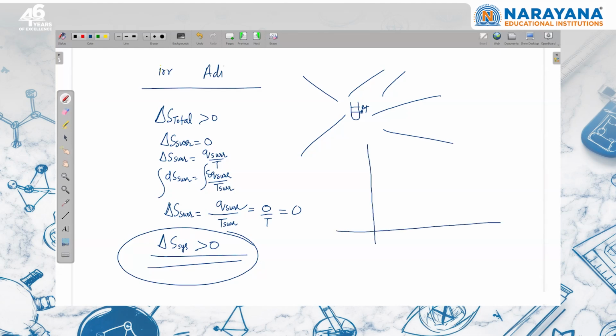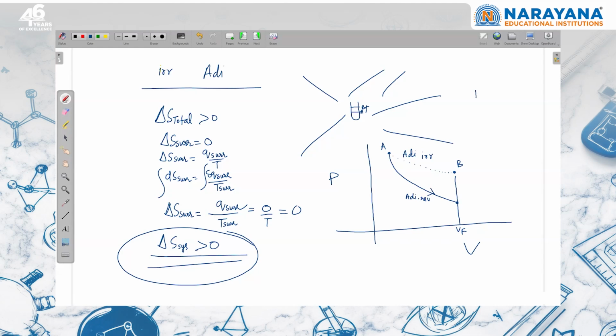Now, another way to see the same problem. Suppose an ideal gas is participating. This is a pressure versus volume graph. I'm moving from initial state A to final state B by an irreversible path. This is a dotted path. I don't know the path, so that's why it is dotted. So this is the adiabatic irreversible path. In the last class, we discussed that if I move from the same initial state to the same final volume, and the process is adiabatic reversible, then since the work done by the gas will be more in the reversible process, the temperature decrease will be more.